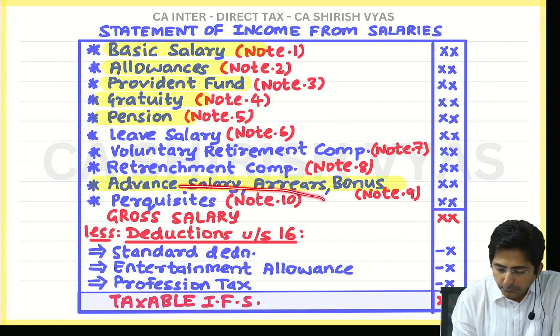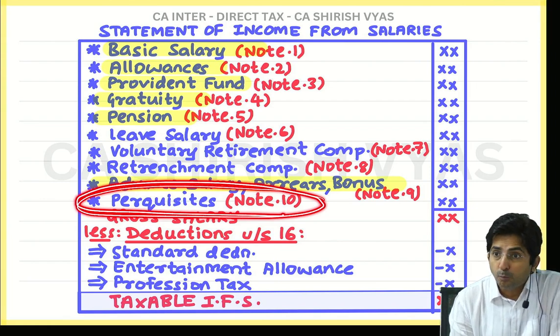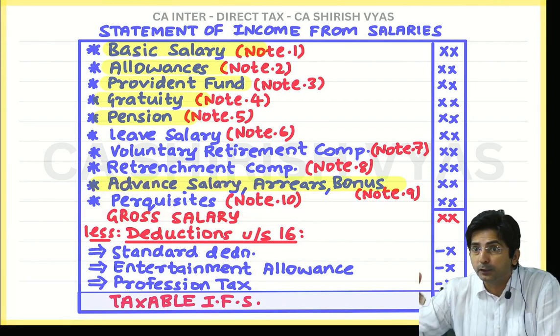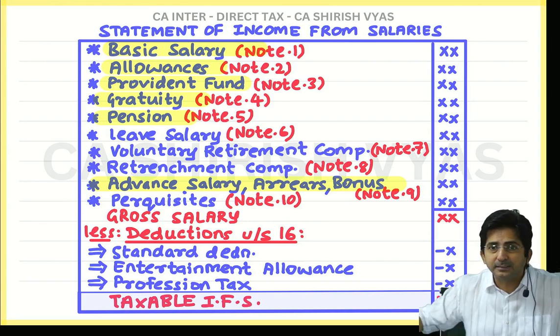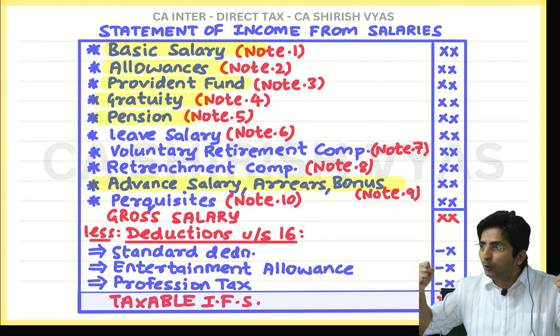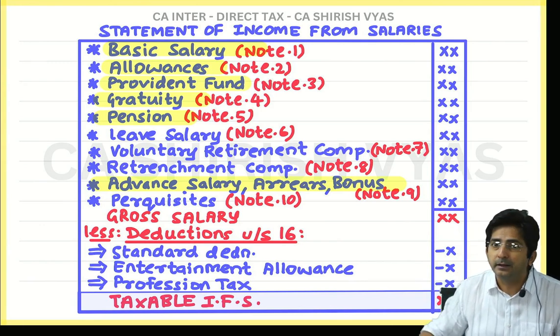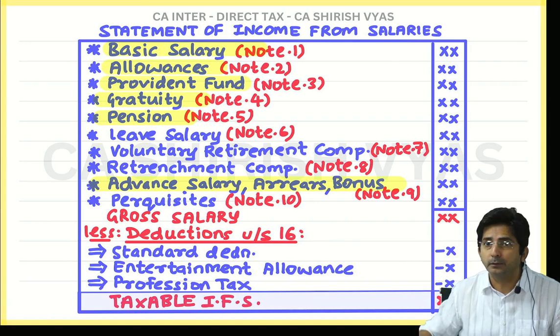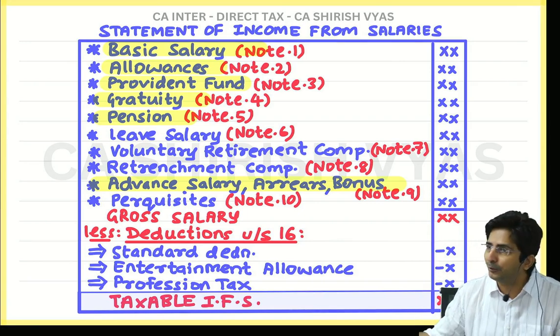Boss, this perquisite theory is very lengthy. The most important, the hero of the picture, is yet to come. These are all side actors. You know who is the main hero in the picture? Perquisites, which I have kept at the end. It is a big theory. What that is I will explain, but don't think that it will get over now.